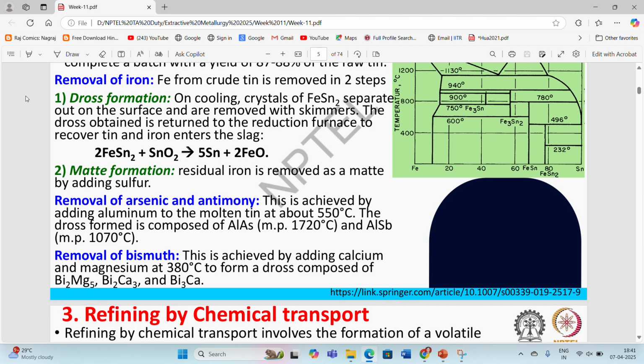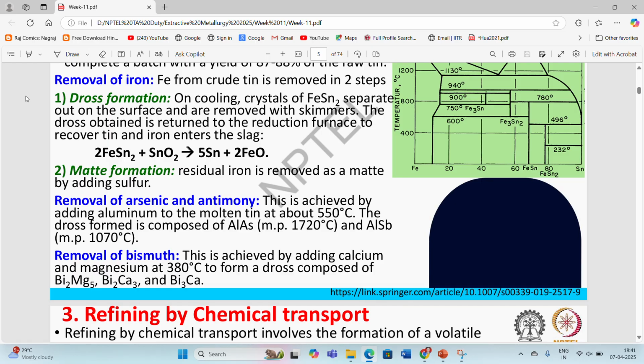Then in the second step, we remove the arsenic and antimony. This is achieved by adding aluminium to the molten tin. After removing the iron from the molten bath, we add some aluminium at about 550 degrees Celsius.